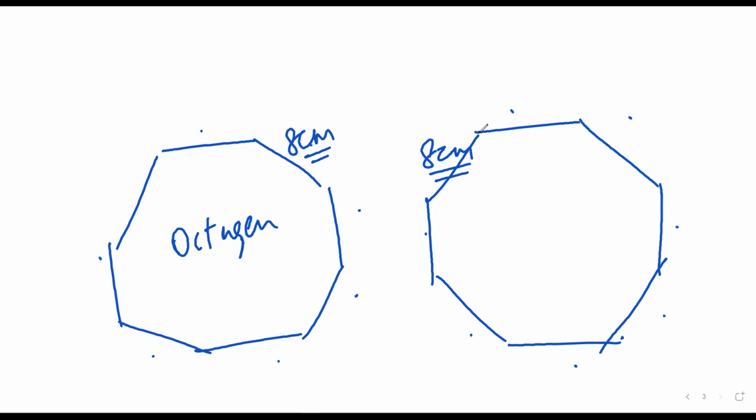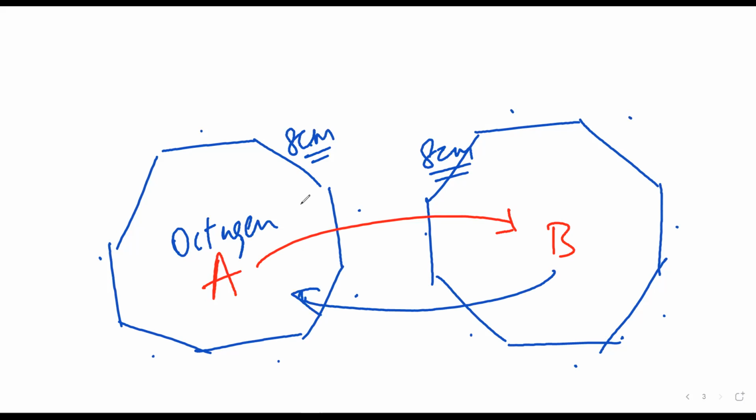Yes, sir. Now I can take octagon A and put it over octagon B. It will completely cover octagon B. Similarly, I can take octagon B and put it over octagon A, and it will completely cover octagon A. Mr. Sarthak, is it making sense? Yes, sir.